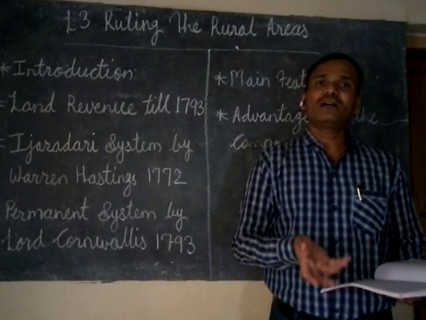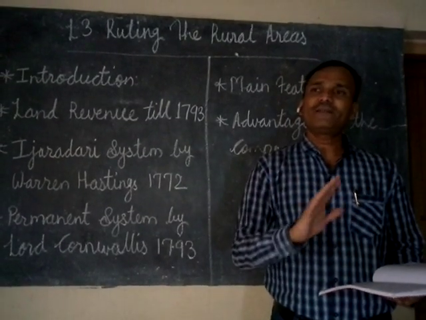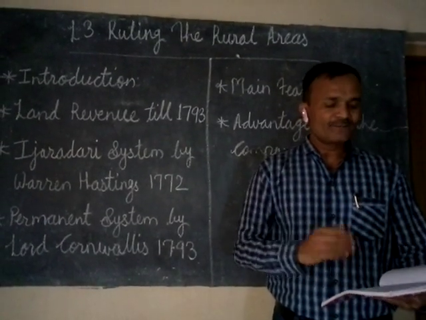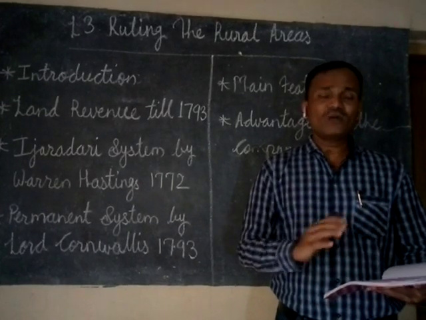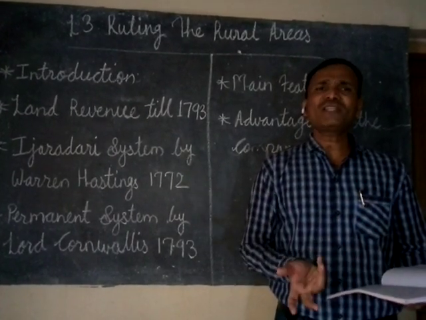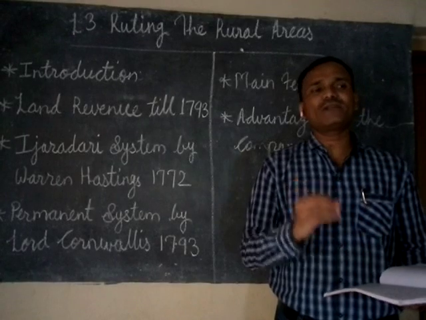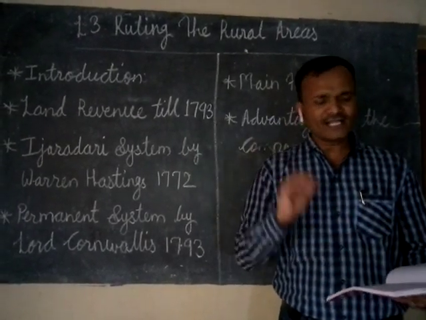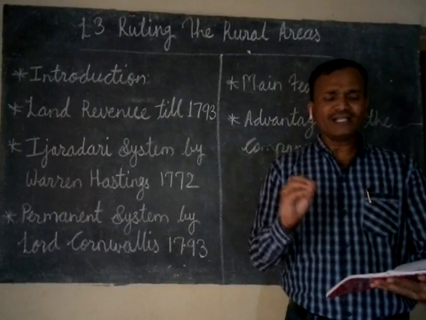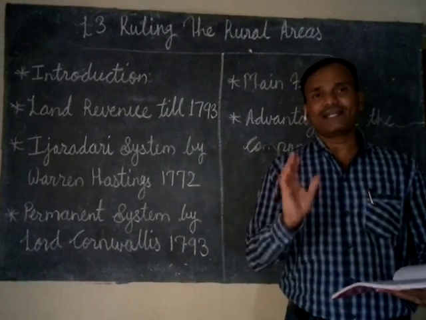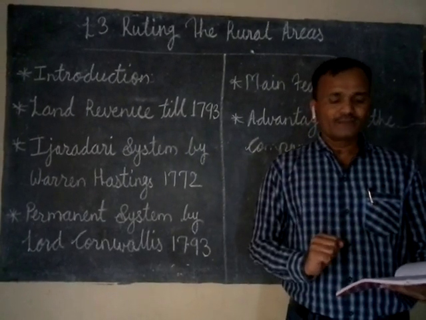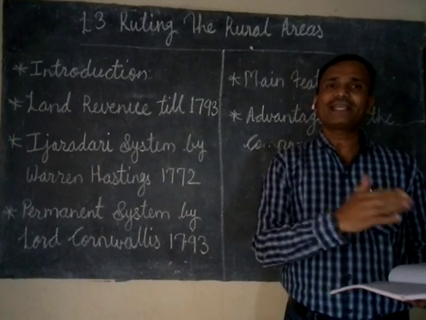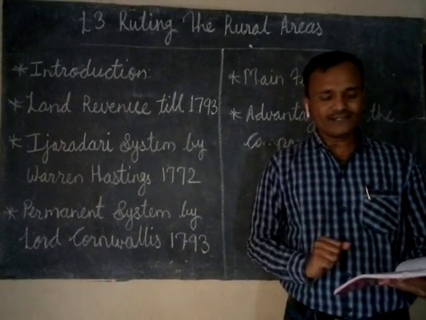In the period when the Britishers were not in our country, the villages were self-sufficient. Self-sufficient means all the needs and requirements were completely fulfilled in the village itself. The main occupation in the village was agriculture, and most of the people were engaged in agricultural activities.